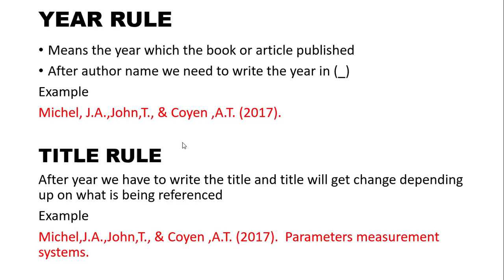See this example, then it will be easy for you. After writing the year in bracket, put a dot, then write the title and complete with a dot or full stop again. So Michael J. A., John T. and Cohen A. T., in bracket the year, then put a full stop, then write the title, that is parameters measurement systems, then put a full stop. This is the title rule you have to follow in APA style of referencing. So we have completed the author rule, year rule, and title rule.